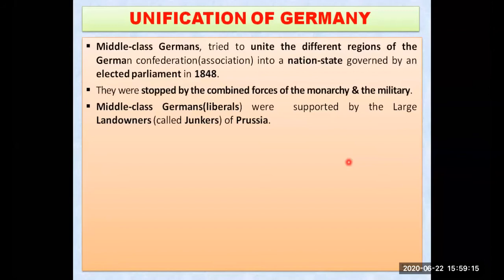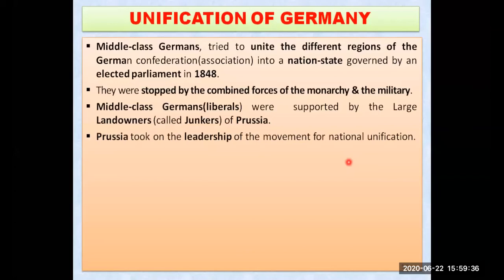The Junkers are large landowners, means they have a lot of land, so they are wealthy people. They are helping these middle class German people to get the nation united. So Prussia is helping Germany to get united.